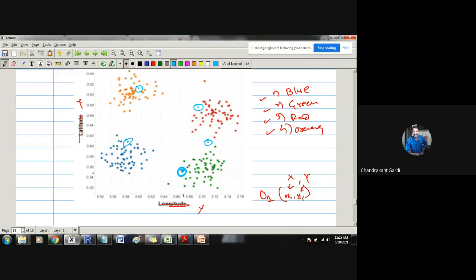But if someone is found at the boundary of India and Pakistan, then there may be a question that he must be someone who has the nationality of Pakistan, and he must have lost his way and come into our boundary. So there are chances of doubt when we find a particular point at a boundary, and then there can be some problem in classification. So for this observation, both possibilities are open. It may belong to the red class level, or it may belong to the green class level.